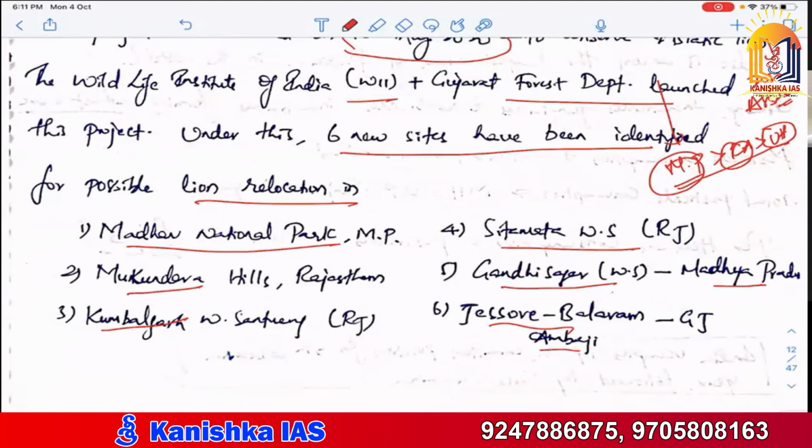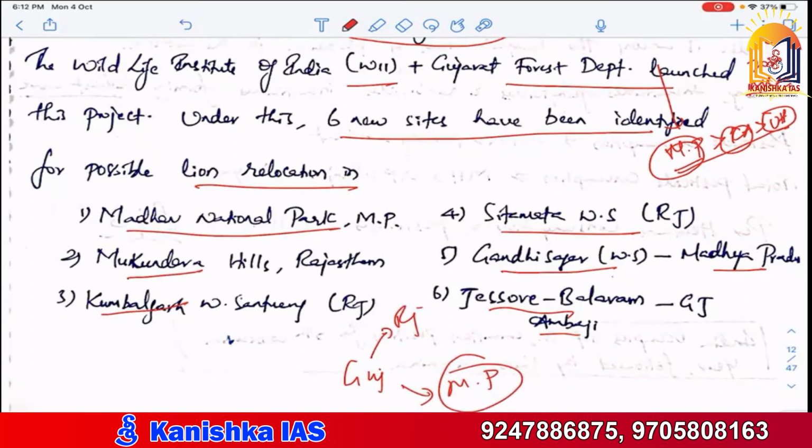To remember where these lions can be relocated: not to the south or to the high north. They can be relocated only to the surrounding places of Gujarat. That is the reason why only Gujarat's surrounding states are being used. Above Gujarat is Rajasthan, and beside it is Madhya Pradesh. So most of the lions are relocated to these places only. If they give options like a national park in Bihar or in Tamil Nadu, don't mark that option. They are Madhav National Park, Mukundra, Kumbhalgarh and Sita Mata in Rajasthan. Whether it is in Gujarat, Rajasthan, or Madhya Pradesh, to those places only they are being relocated.